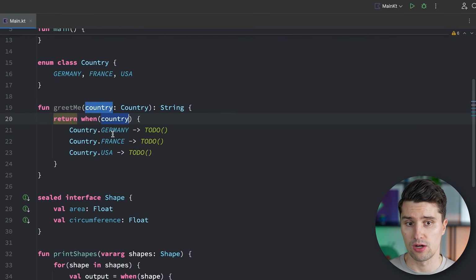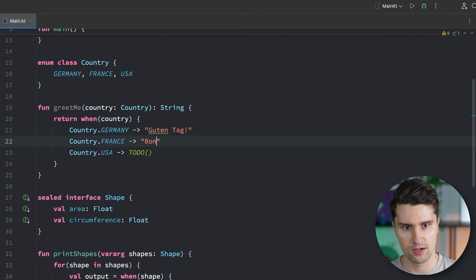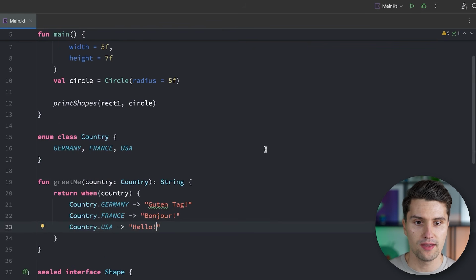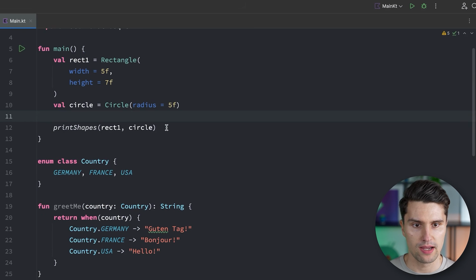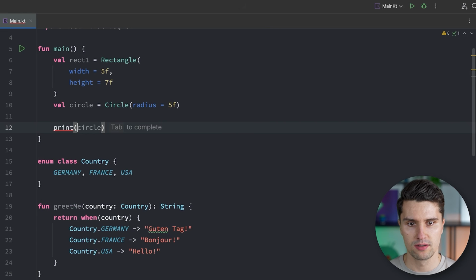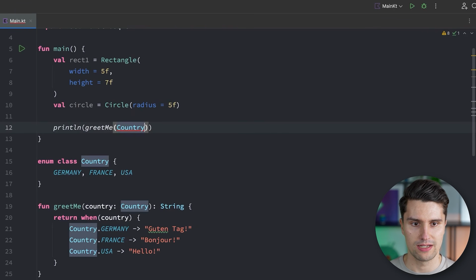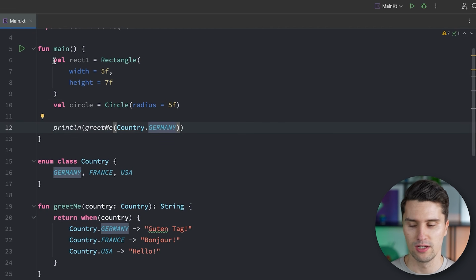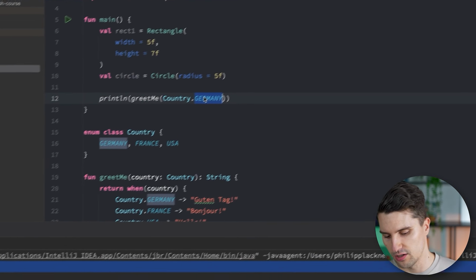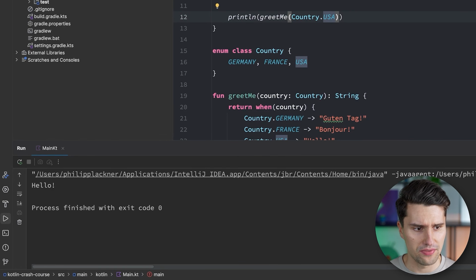So if a country is now Germany, then we could say something like Guten Tag. France, we could say bonjour. And in the US, we say hello. And then we could go up here and say, okay, instead of printing the shapes, we actually print a line and we say greetMe from Country.GERMANY. That is how this would work. We run this code and then we get Guten Tag. If we swap this out for the US, then we obviously get hello. So I think you get the idea.